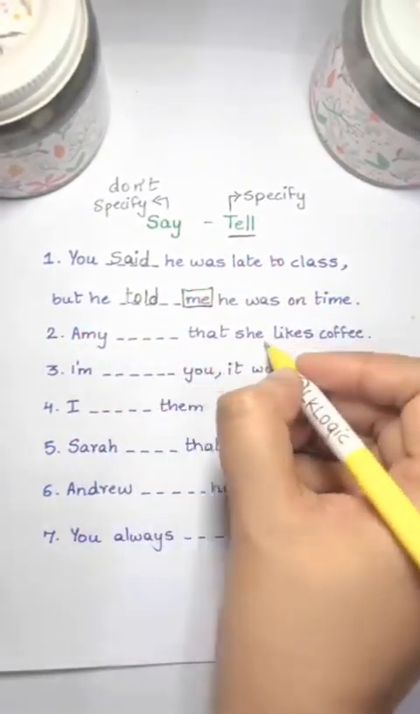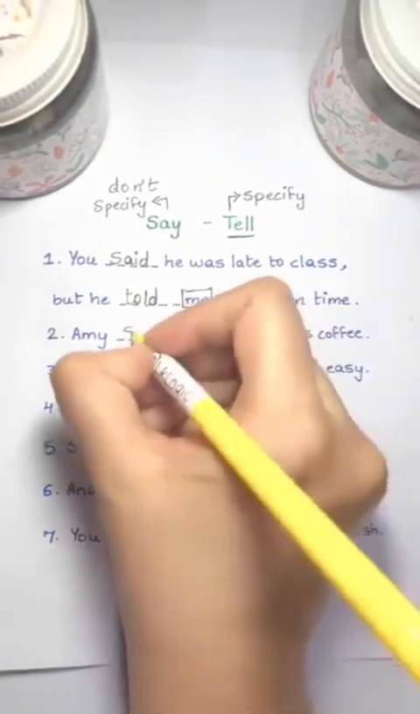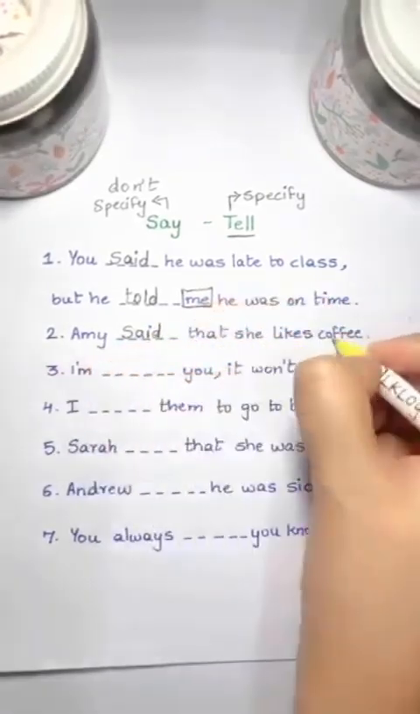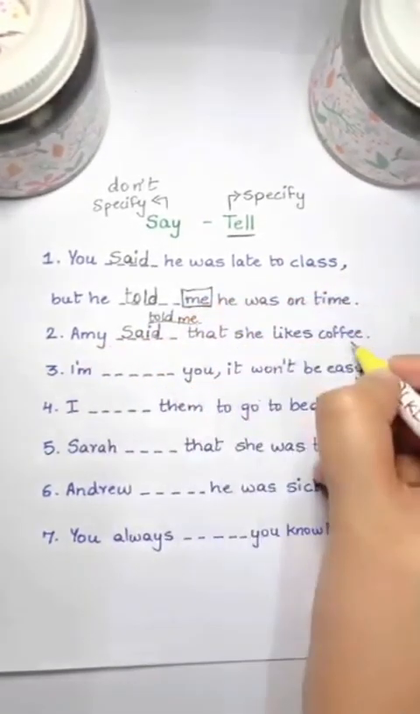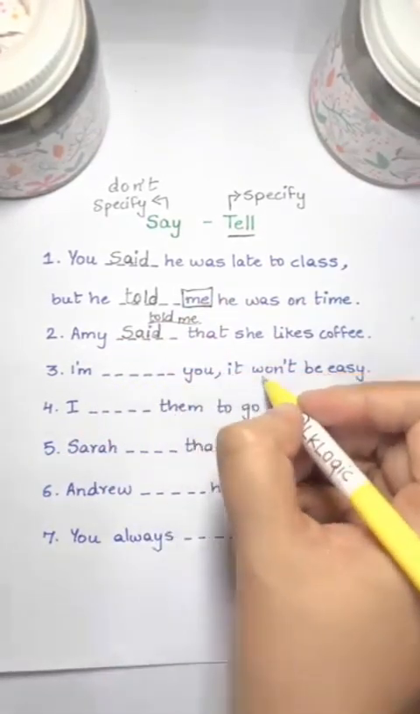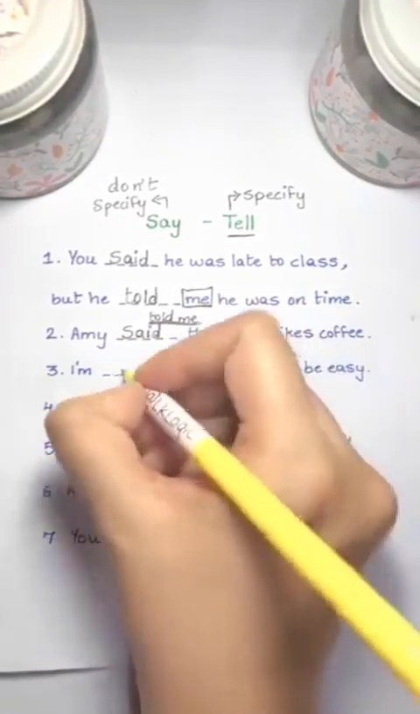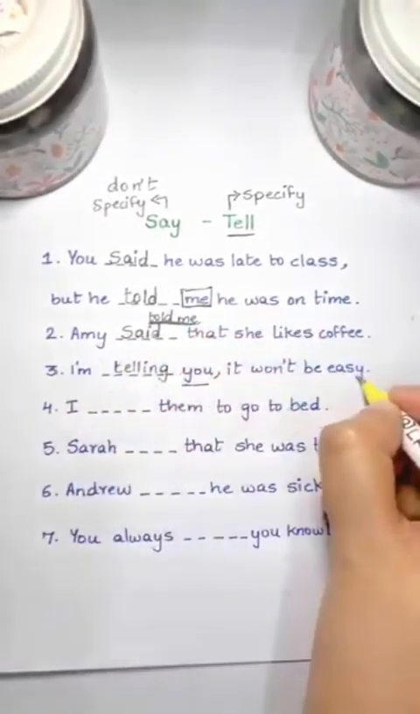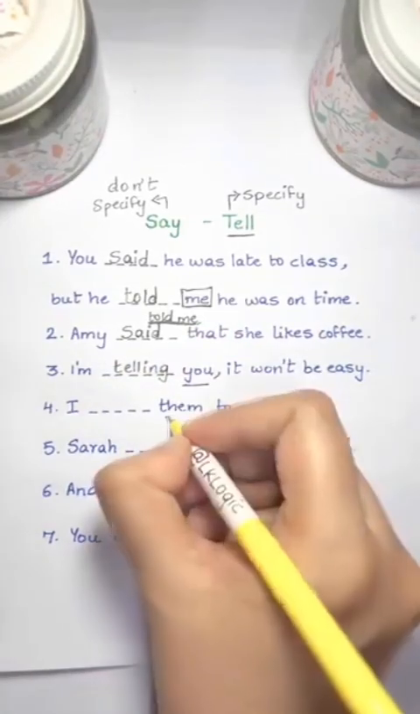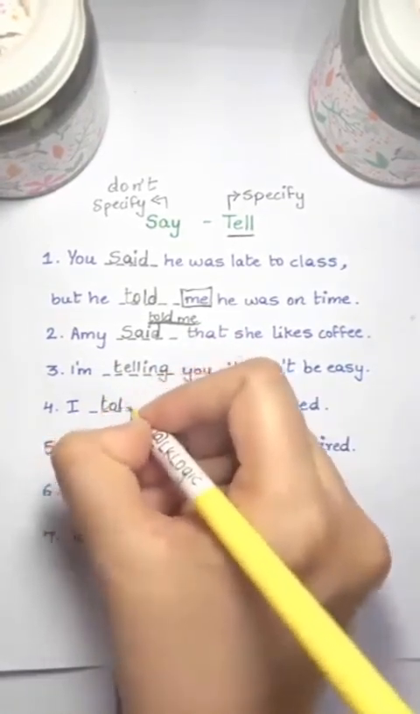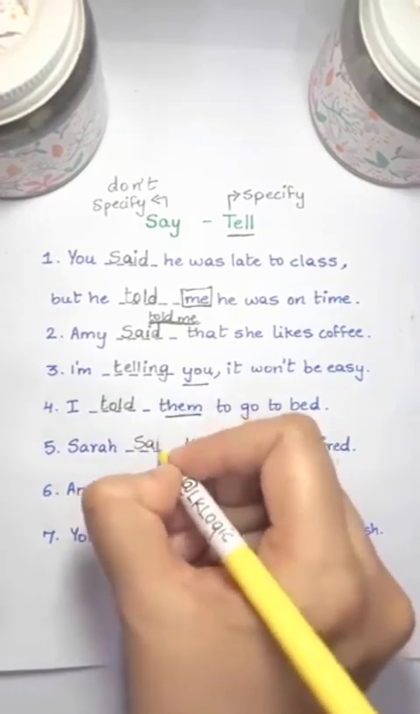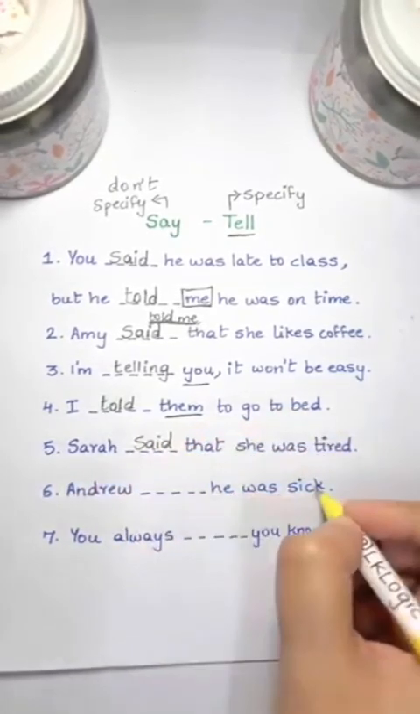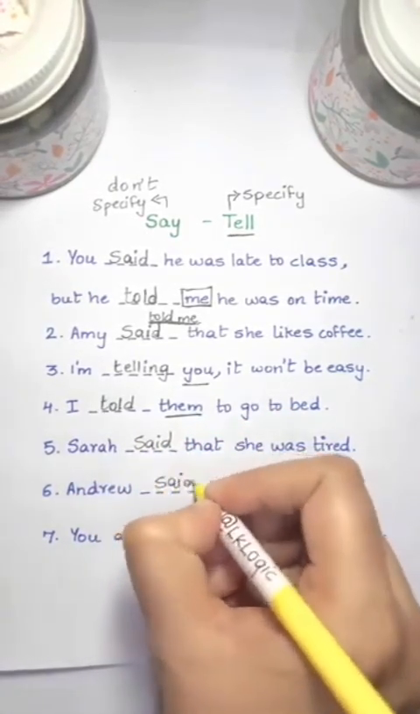Amy blank that she likes coffee. It is not specified to whom it's being told. So Amy said. Or you can say Amy told me that she likes coffee. I am blank you, it won't be easy. So here it's specified, I'm telling you it won't be easy. I blank them to go to bed, so specified, I told them to go to bed. Sarah blank that she was tired. Here it's not mentioned, so Sarah said that she was tired. Andrew blank he was sick, not specified. Andrew said he was sick.